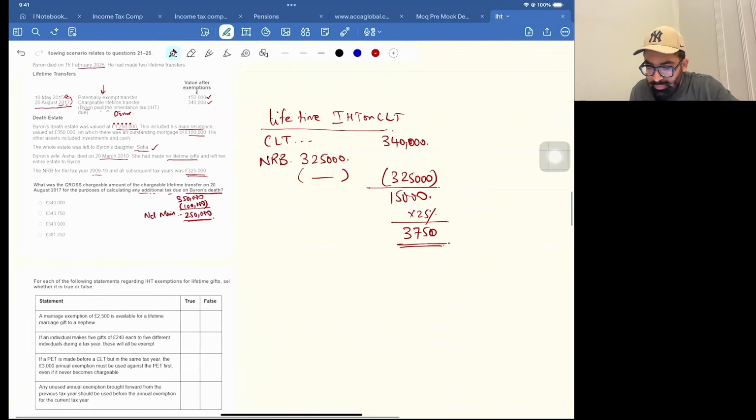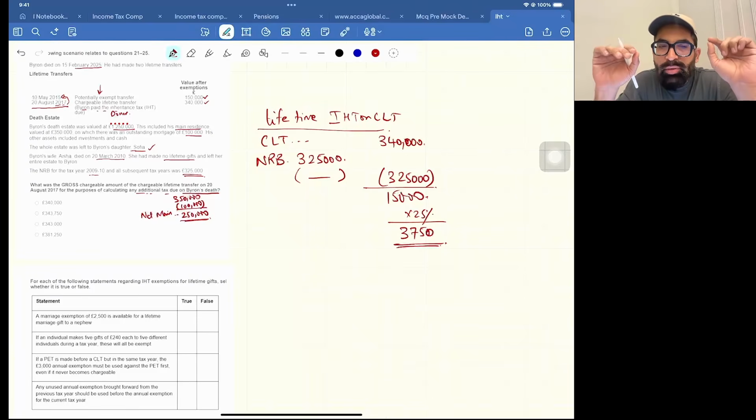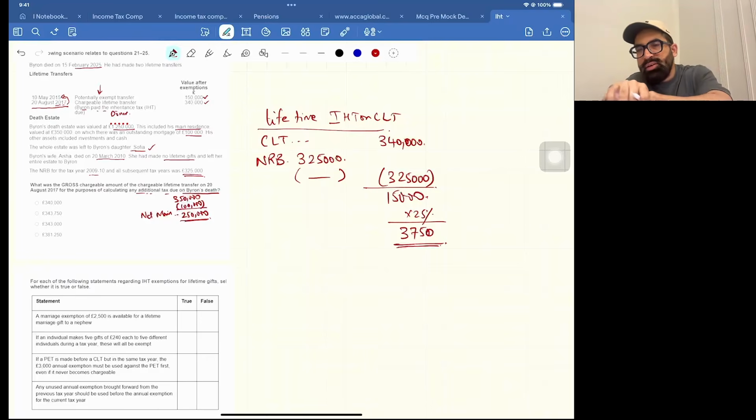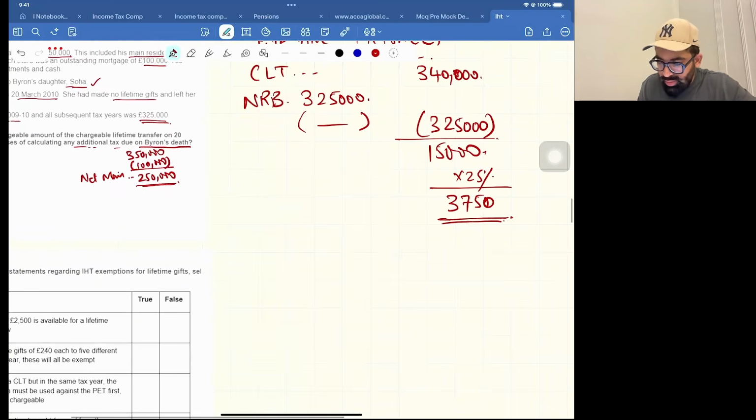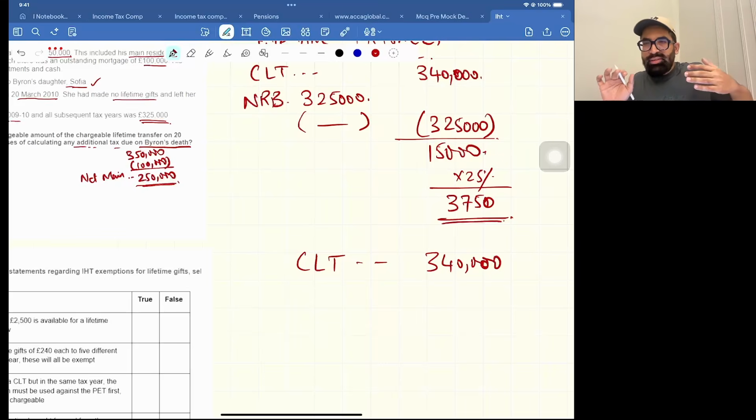But now you tell me, they are asking about the gross CLT. So what is the gross CLT? See, the value of CLT is 340. So first of all, listen to me. This is the way I taught you in the class. First of all, the donor gave this gift, and then the donor put his hand in the wallet and paid the tax also.